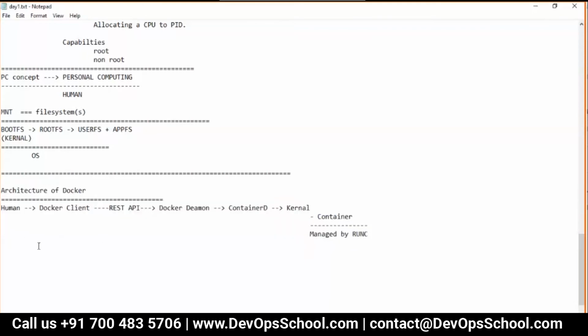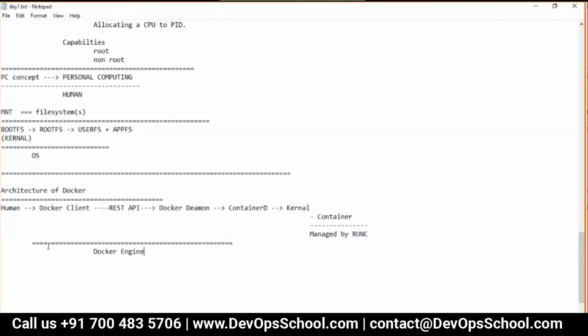Now this part we call the Docker engine. Understood this, guys? So Docker engine contains the client plus REST API, and everything down to the management is called the Docker engine.